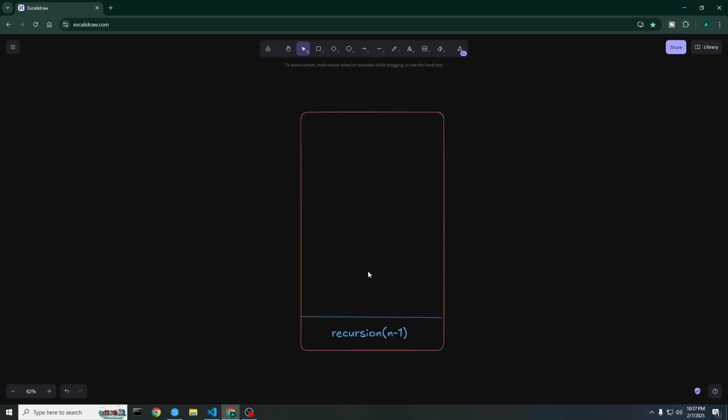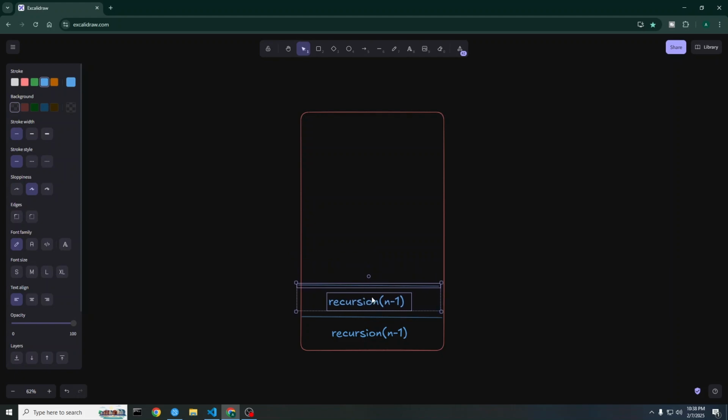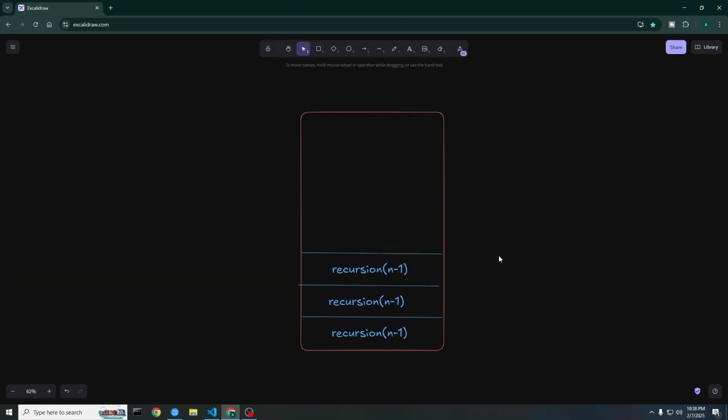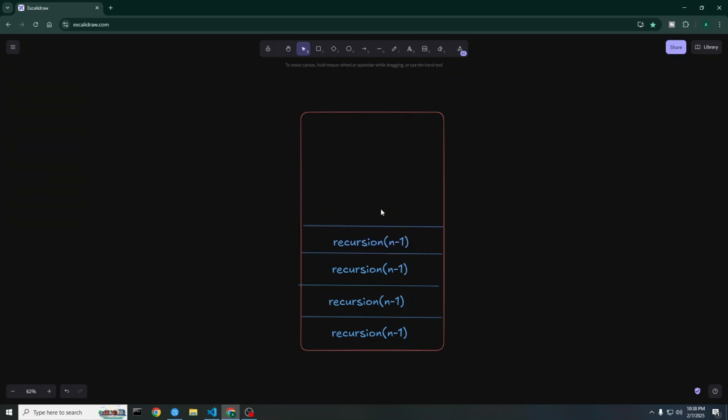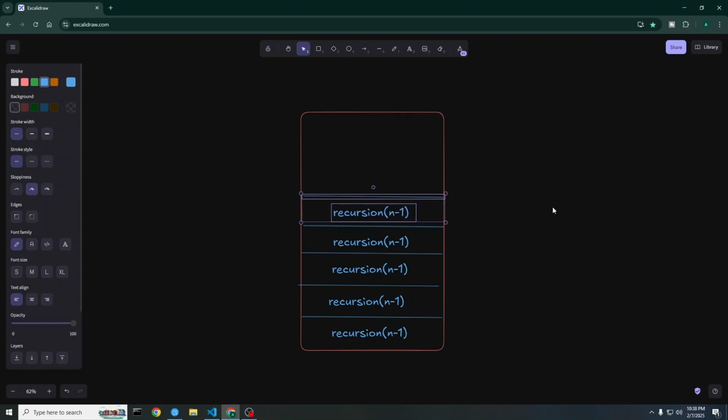Here we can see it again waits like this, and again like this, because there is no base case, so it continues stacking one by one, one by one, and at some point